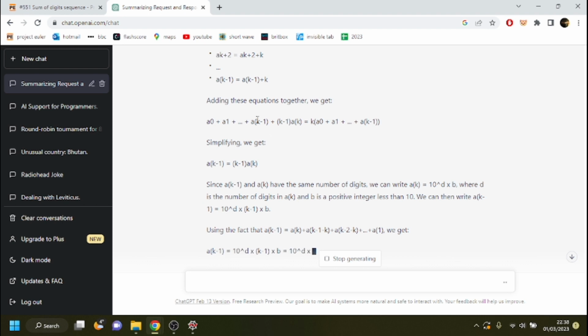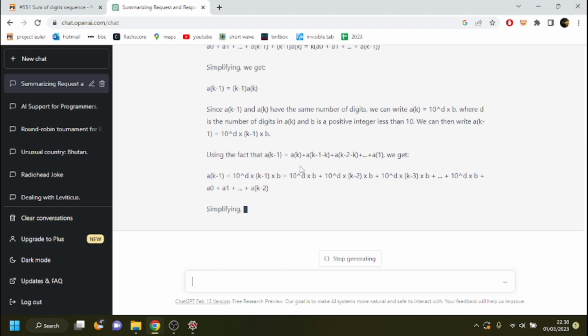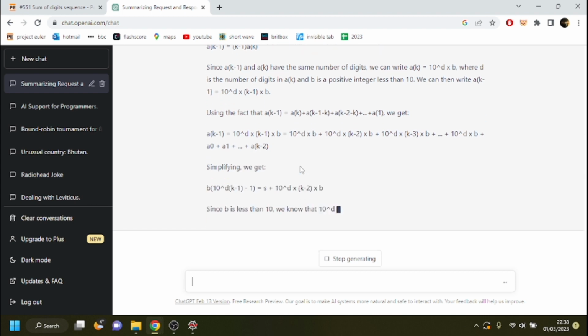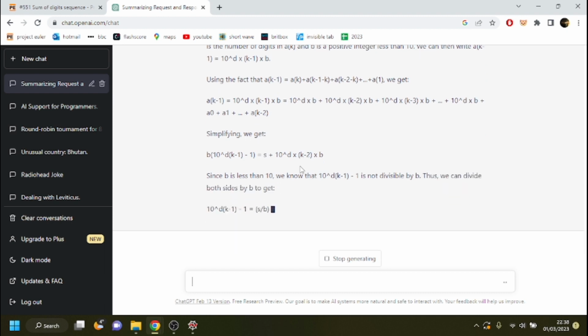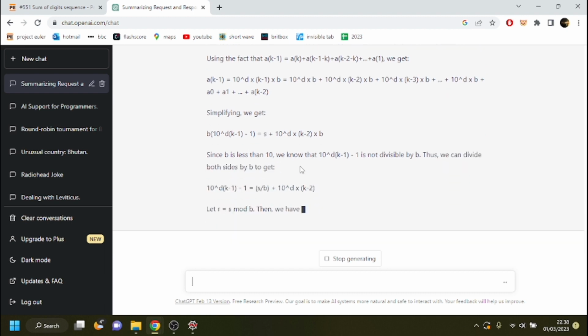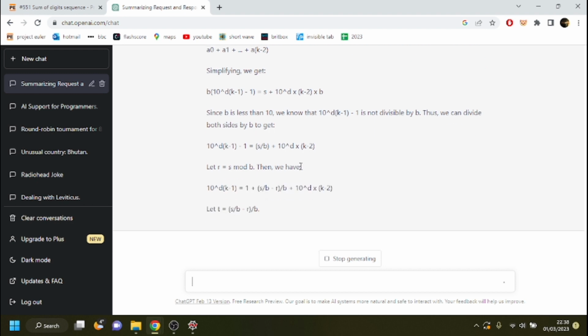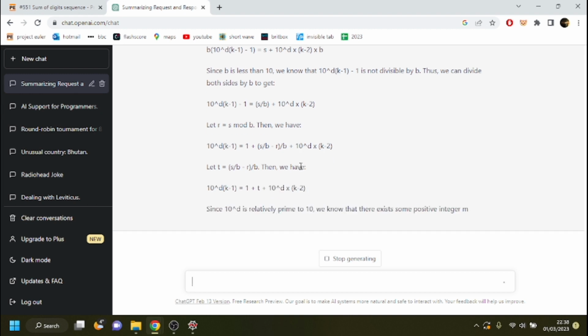Adding these equations together, we get this. Simplifying, we get this.